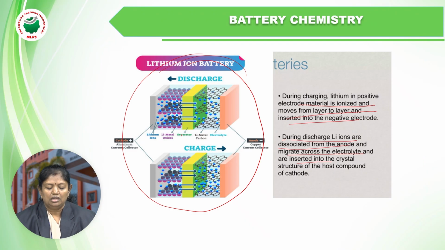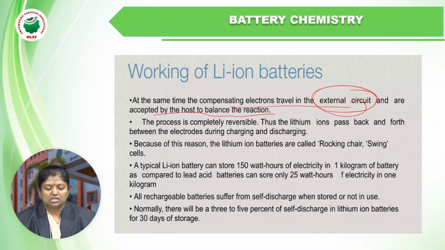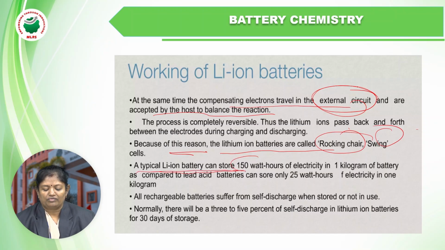Now we have seen the reaction. The process is completely reversible. The lithium ions pass back and forth. Because of this reason, lithium ion batteries are called rocking chair or swing cells. The typical lithium ion battery can store about 150 watt hours of electricity in 1 kilogram of the battery. This is one of the important applications. It can store 150 watt hours of electricity in 1 kilogram of battery.